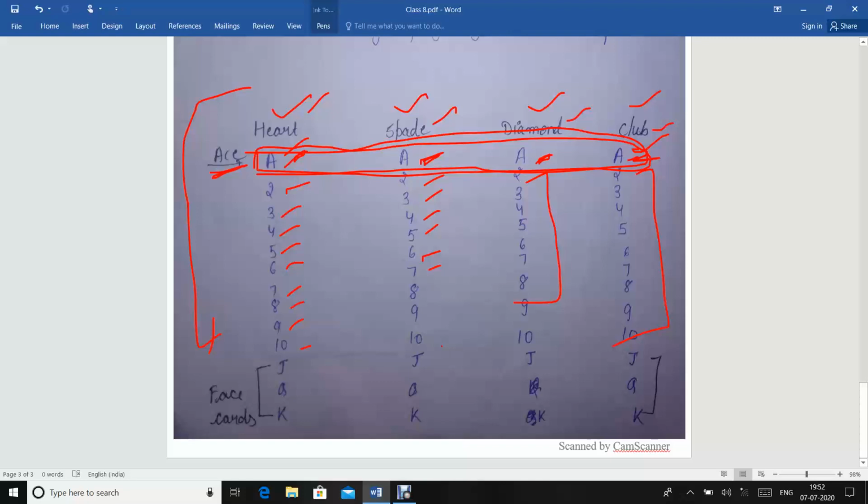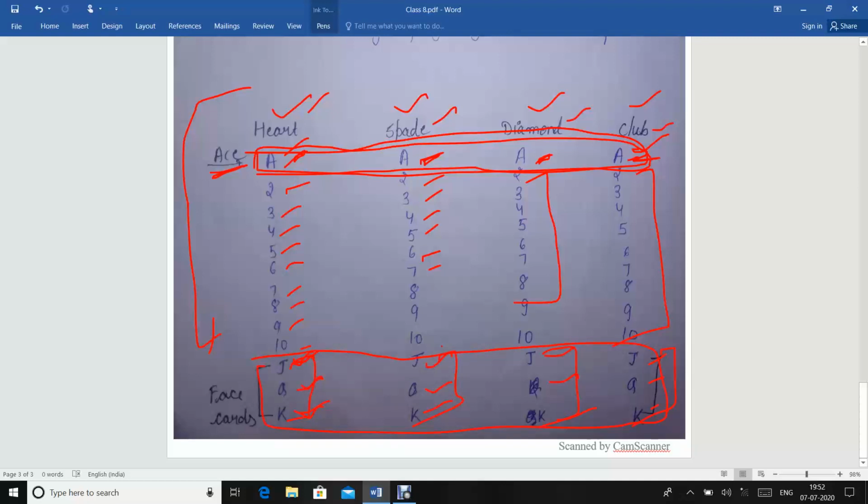Now there are also cards of J, Q and K in each group: heart, spade, diamond and club. These are called face cards, 3 in the heart, 3 in the spade, 3 in the diamond and 3 in the club.